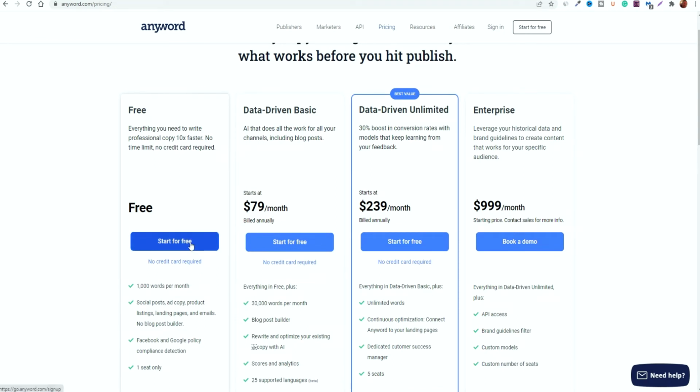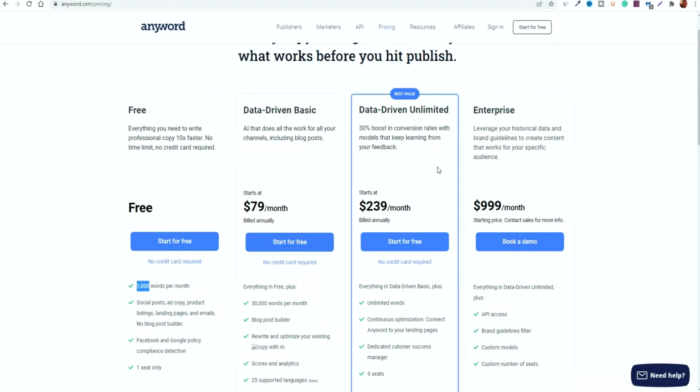You only had access to, say, a 7-day or a 14-day trial. So when the trial period was up, you couldn't use it anymore. But now they're giving you access to a free account that you can use per month, and it's great to use it to get started. However, it only allows you to generate up to 1,000 words per month, which is grand when you're just starting off, but when you want to start scaling things up, you're going to be extremely limited with this.